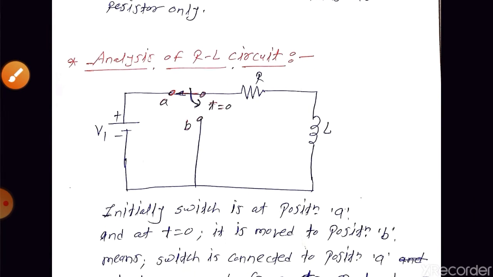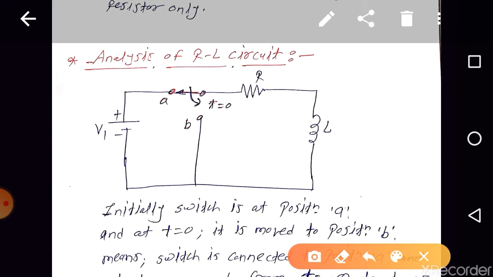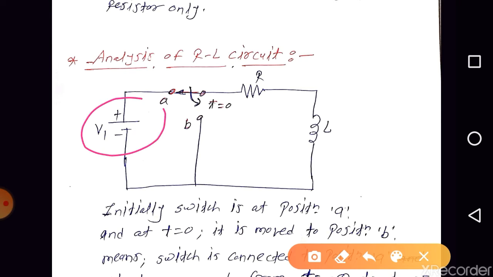Suppose we consider this simple circuit. This is the voltage V1. This is the switch which is moved from position A to position B at time t equal to 0. Next we have the resistor R and the inductor L in the circuit.